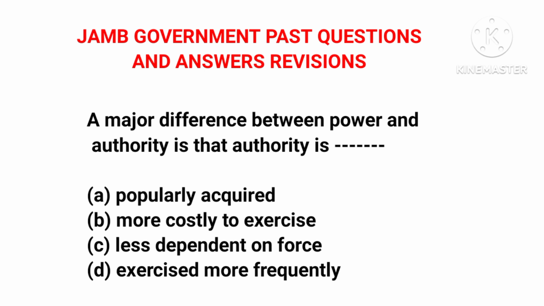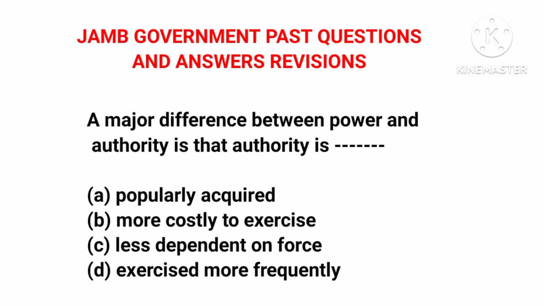Now, like I gave you the example of a higher ranking officer or worker sending a lower ranking officer or worker on errands. Like I said, that is power because the higher ranking officer does not have the legal and formal rights to do that or command the lower ranking officer.